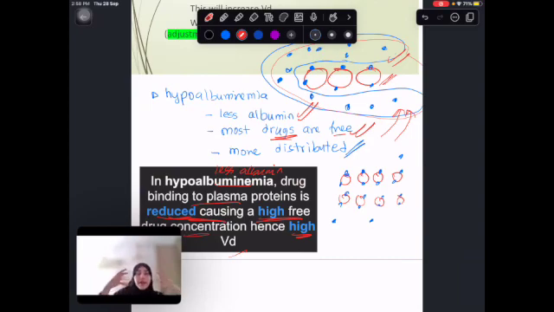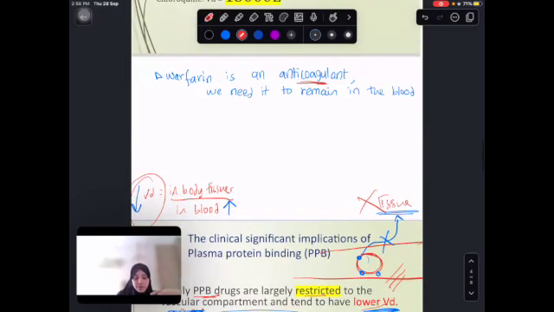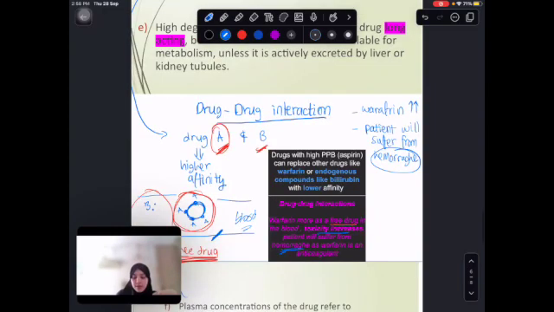If I have more distribution to the tissues and other compartments, extracellular fluid, all of this, this means that the VD will increase. If the drug in the body tissues increases, the VD will increase, right? Directly proportional. This is what it means. So as we can see, this is the whole concept.